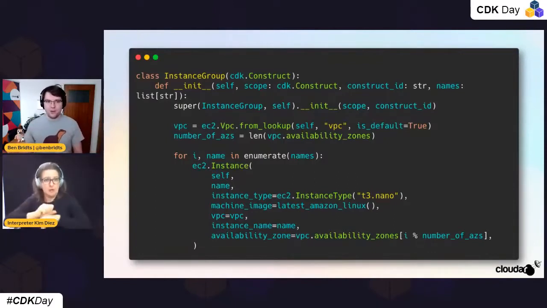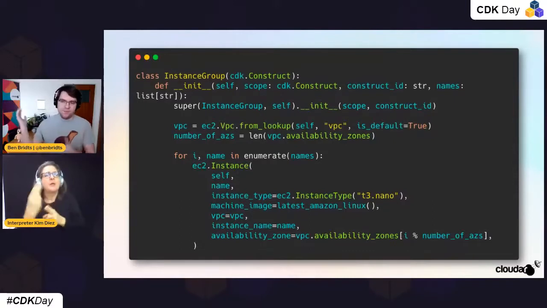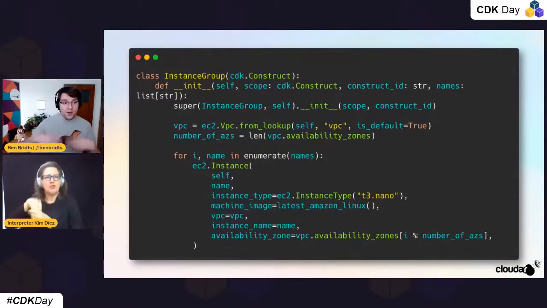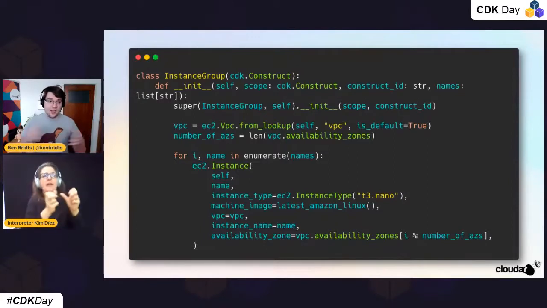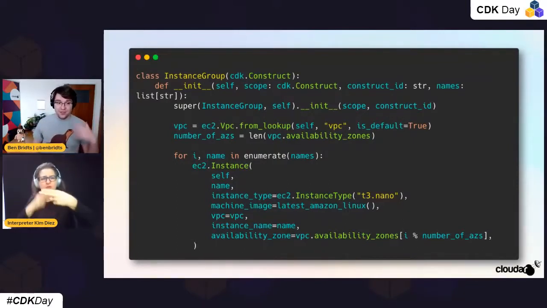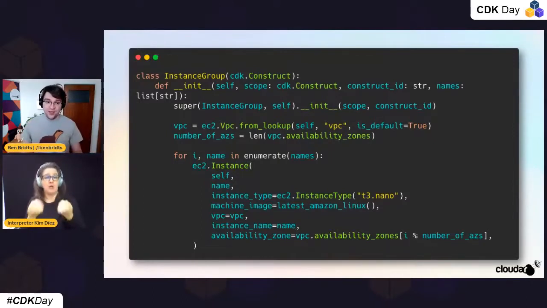So we know which VPC we want to use. In this example, we're using the default one, but that would be one that was created externally. We have a default AMI that also has all the bootstrapping software on there, and we pass that to the instance. And you can see here that we get that list of names passed into the construct, and then we just loop over them and create one EC2 instance for every name. The final thing that we actually have to put in there is which availability zone they go into.